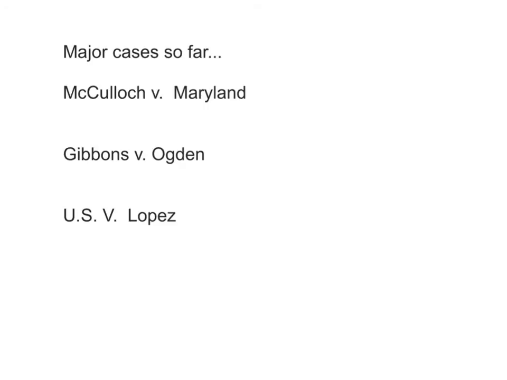Just as a little bit of review, we have covered the following cases. McCulloch versus Maryland, again talking about implied powers and the supremacy of the Constitution. Gibbons versus Ogden, talking about supremacy and the Interstate Commerce Clause. U.S. versus Lopez, talking about the Commerce Clause, and really all of them talking about the Necessary and Proper Clause and the limits of the federal government with regards to that.